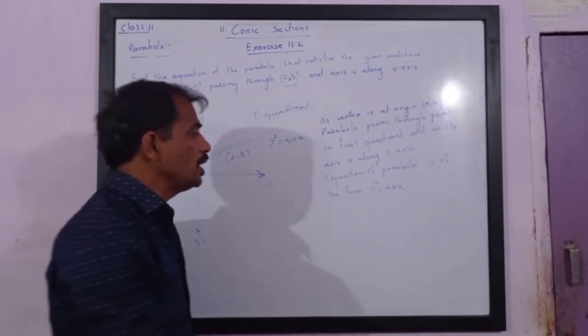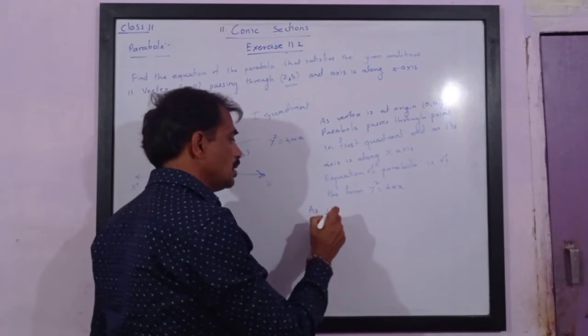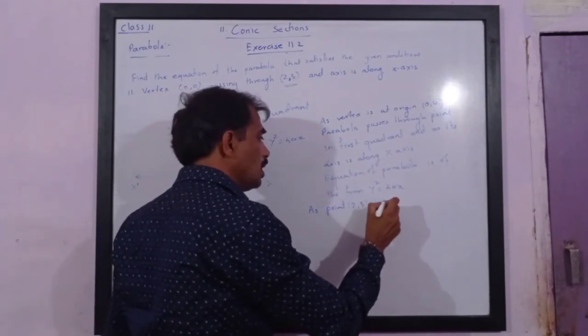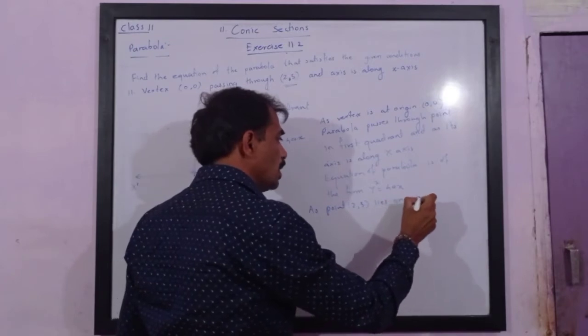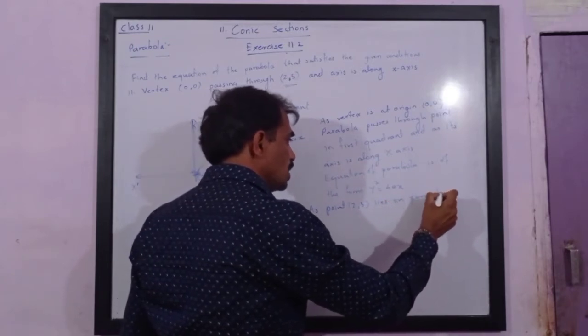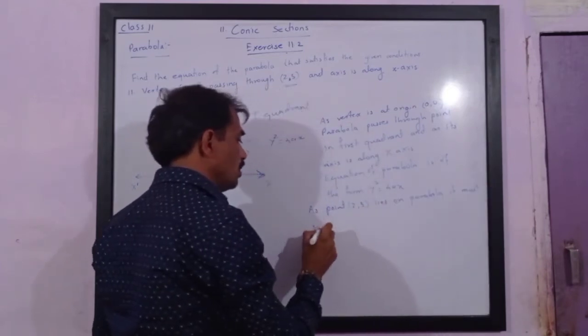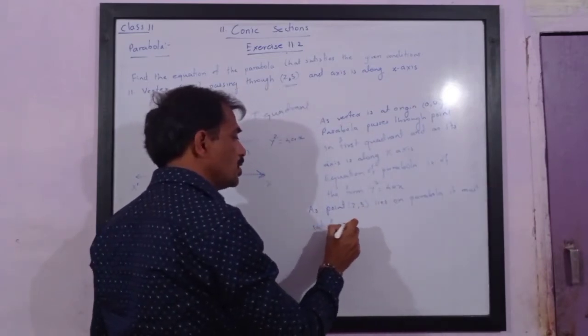So as point 2, 3 lies on parabola, it must satisfy equation of parabola.